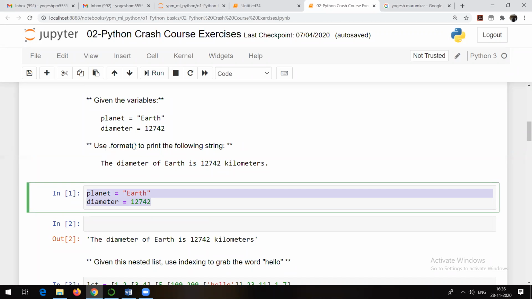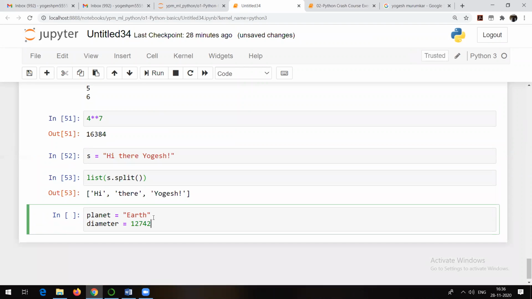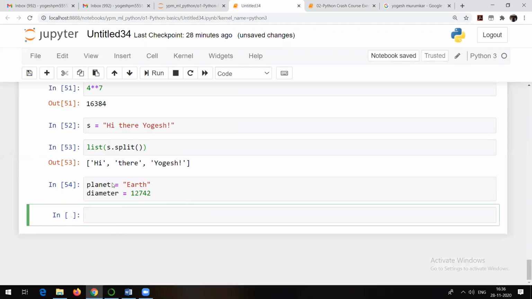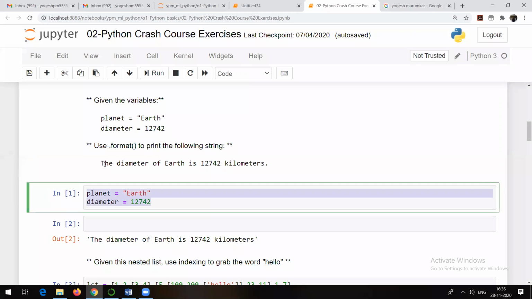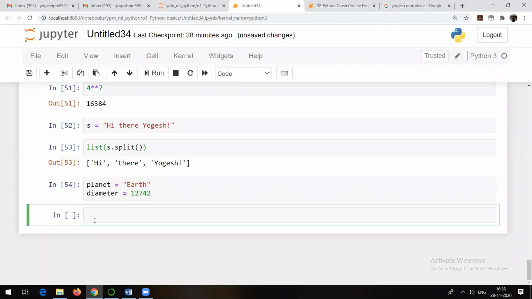You need to make use of dot format. That's it. See, these two variables are given. I will run it. Now what they want is the answer like this: The diameter of Earth is this way. And they are asking us to make use of dot format. So how can we make use of dot format? We write it down in single quotes or double quotes, right? So what they want is this.